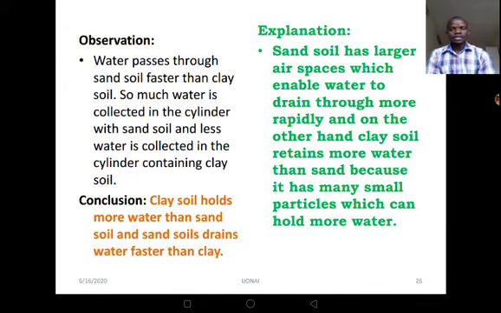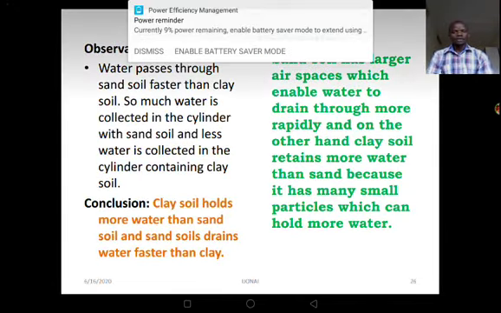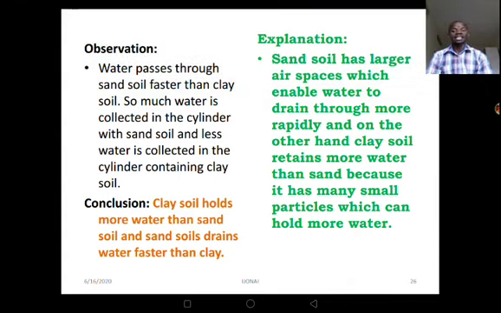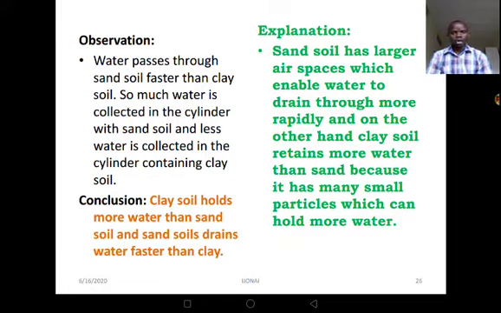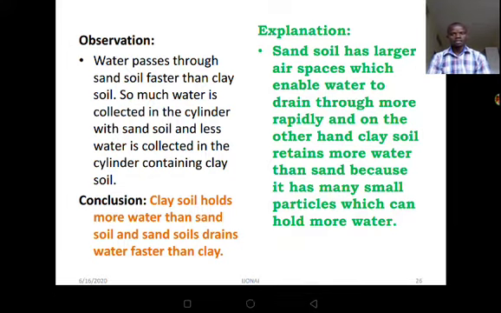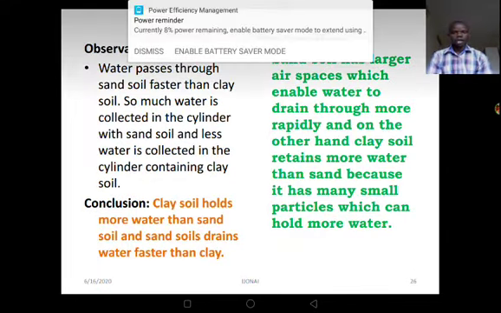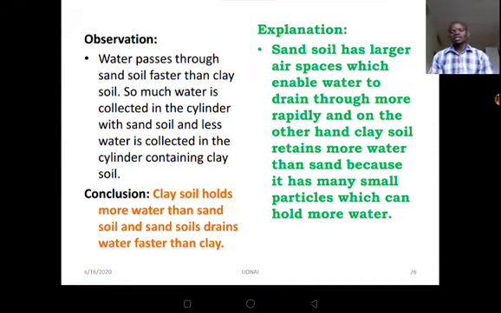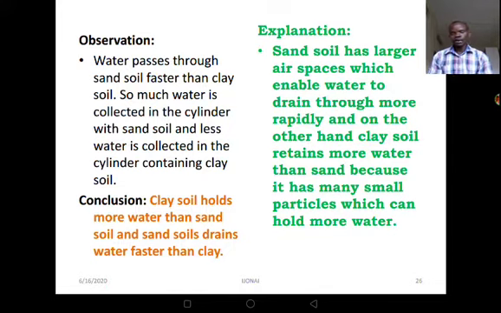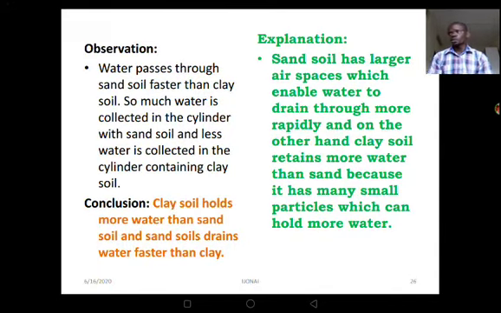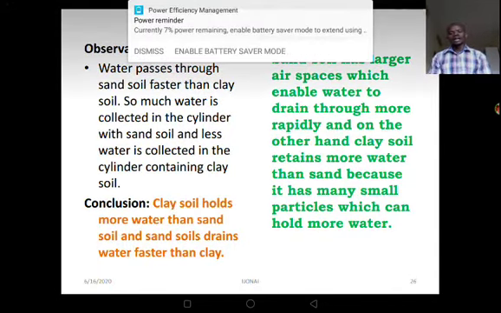Now, in our next slide, we have the observation. From this observation, we realize that water passes through sand soil faster than clay soil. So much water is collected in the cylinder which is having sandy soil, and less water is collected in the cylinder containing clay soil. So in our conclusion, we realize that clay soil holds more water than sandy soil.